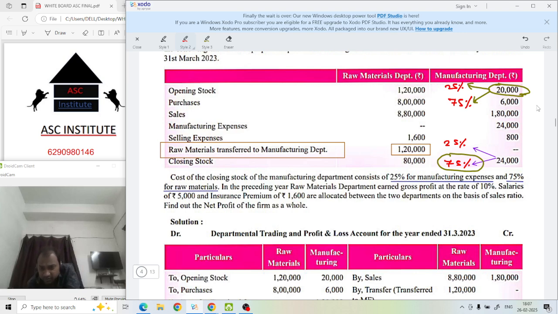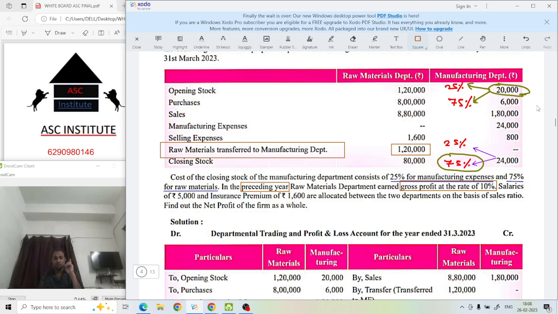One information is given कि what is the GP rate. आपको GP rate भी निकालना पड़ेगा इसमें. In preceding year means what? Previous year. Preceding year means previous year. Gross profit rate was how much? 10%. Point to be noted. In the preceding year, the gross profit rate was 10%. So in this opening stock, which one to apply? This 10% or the percentage we will calculate? Which one? 10%, because what?